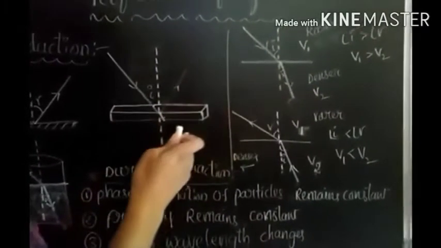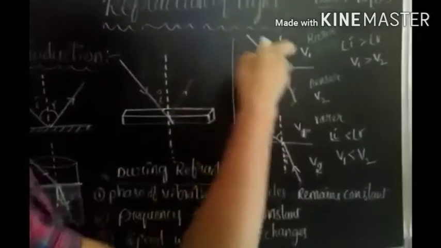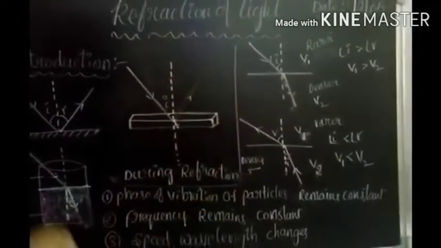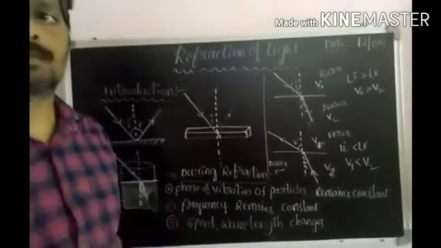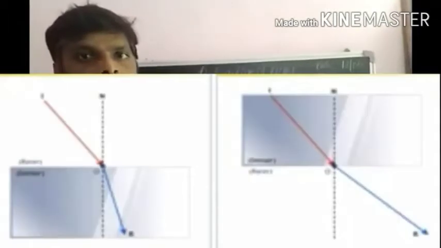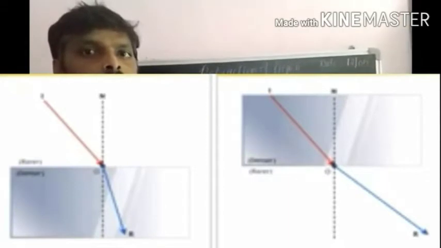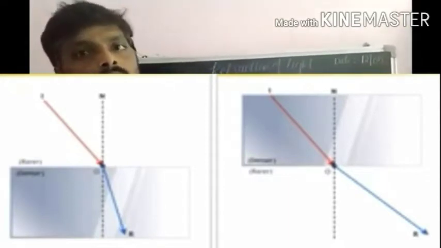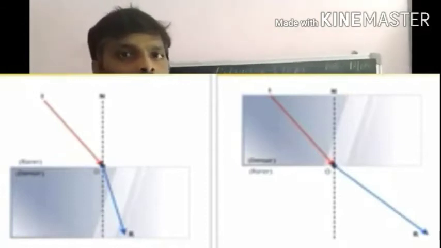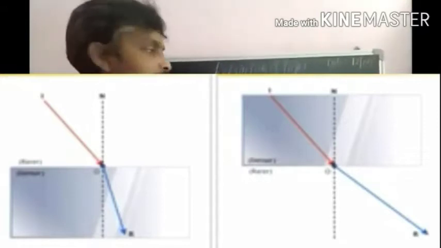So already we know that when light travels from one medium to another medium, it changes its original path. When light travels from one medium to another medium, it deviates from its original path. This phenomenon is said to be refraction of light. Once again I repeat this definition. This is a phenomenon due to which a light ray traveling from one medium to another medium deviates from its original path. This phenomenon is said to be refraction of light.